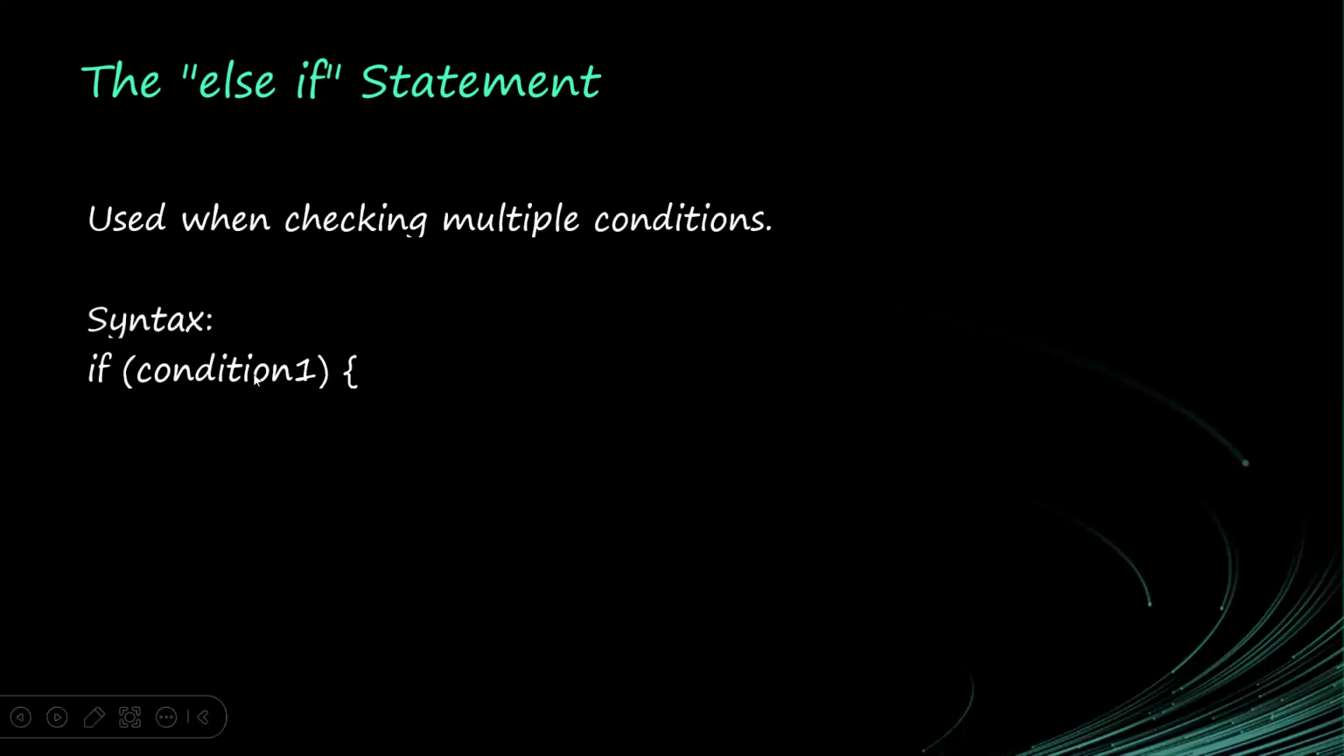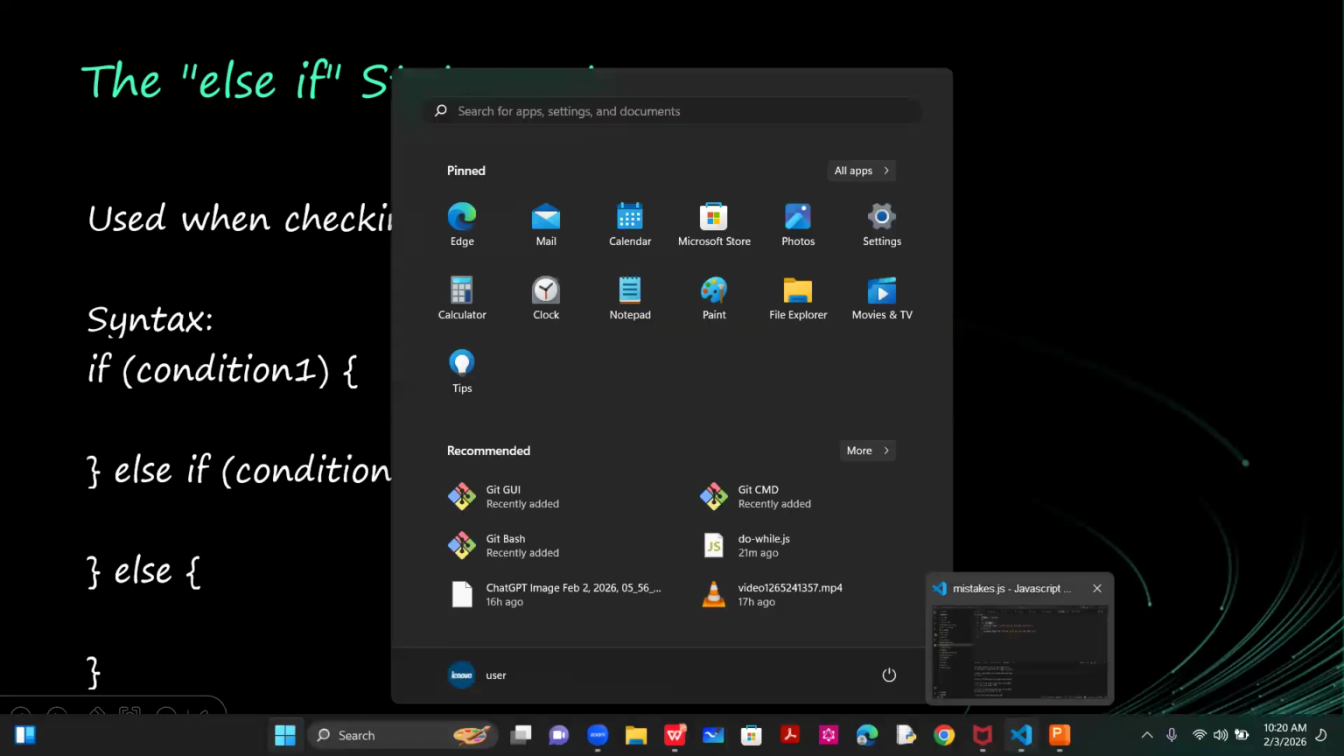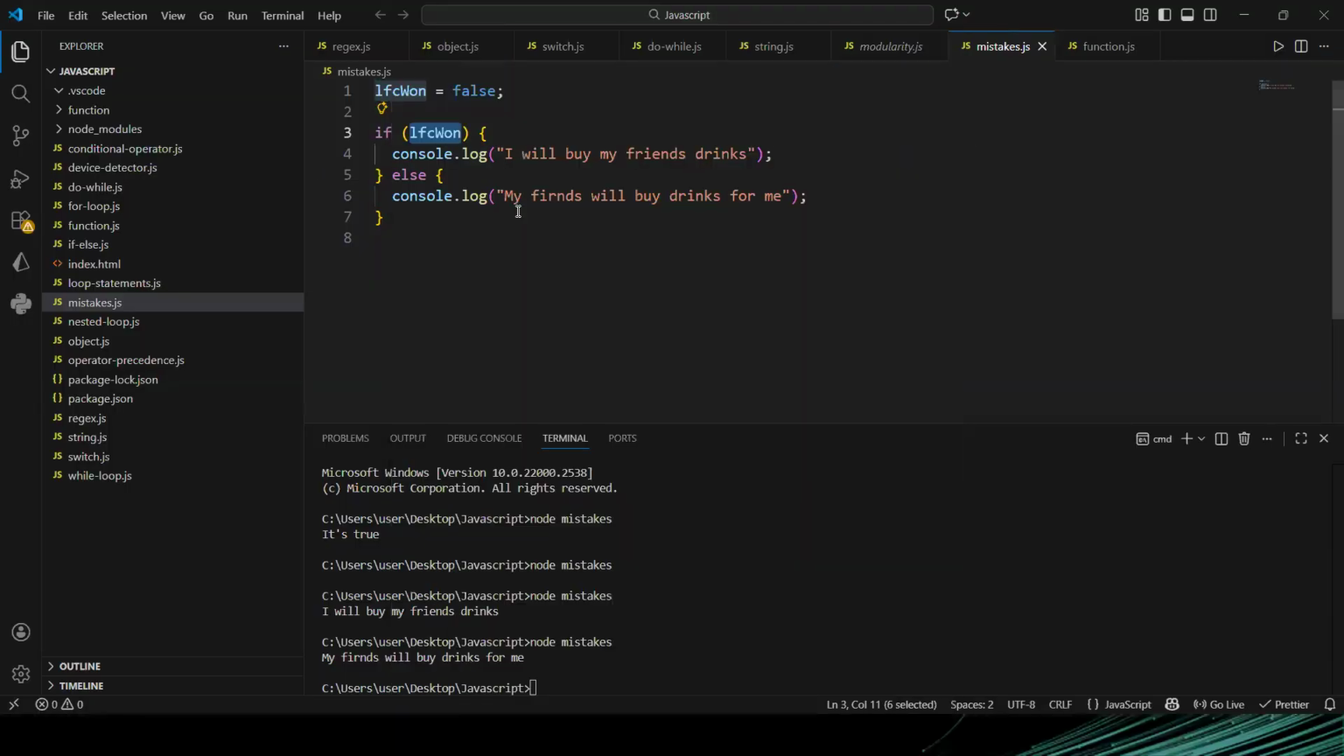So if condition 1 is true, the first block will run. Else if the second condition is true, this will run. Else if, okay, you can have multiple else ifs. So let me also change this scenario, this example here, to else if.